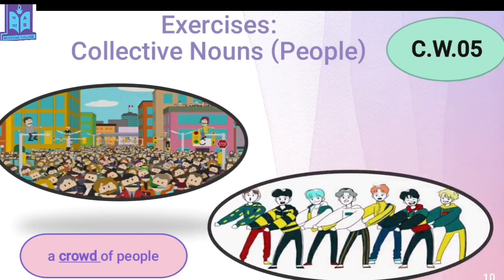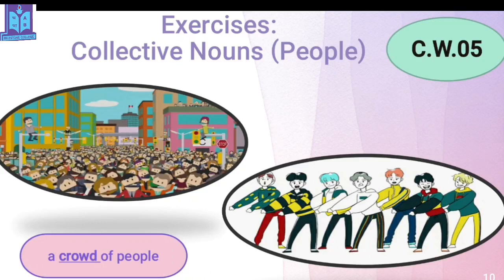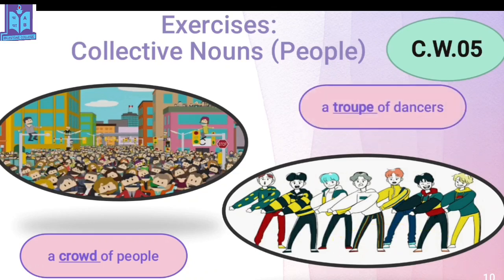Now, next one. Oh, what can you see? These boys are dancing. Do you know these boys? Who are they? BTS, isn't it? And you know this step very well. Now, they are dancing. They are a group of dancers, right? What can be the collective form of this? It is a troop of dancers. You can see a troop of dancers. So here, please learn the troop spelling. Okay, it's a bit difficult.